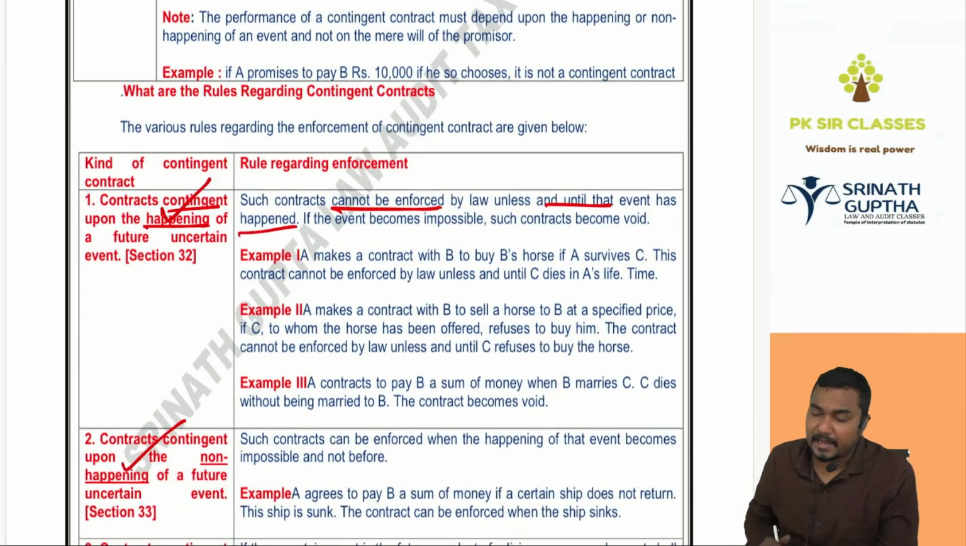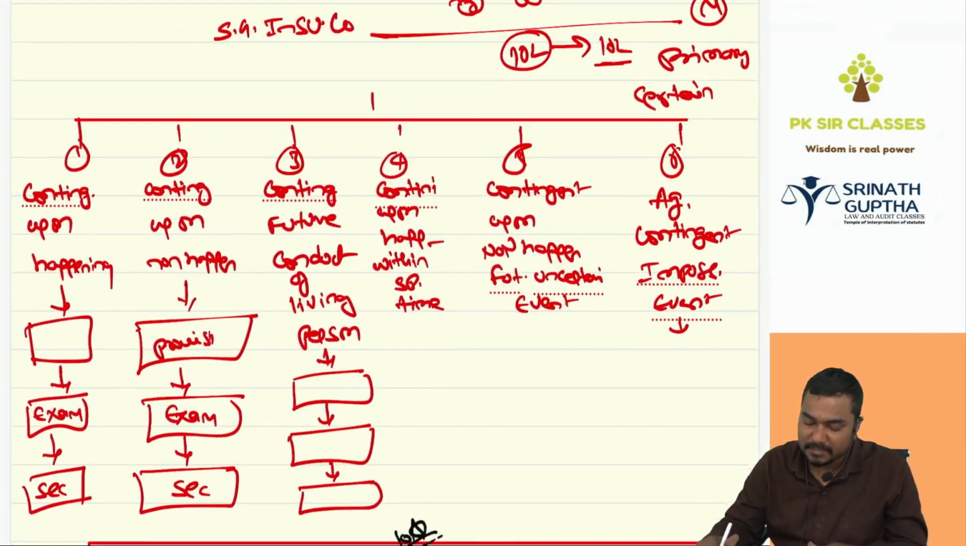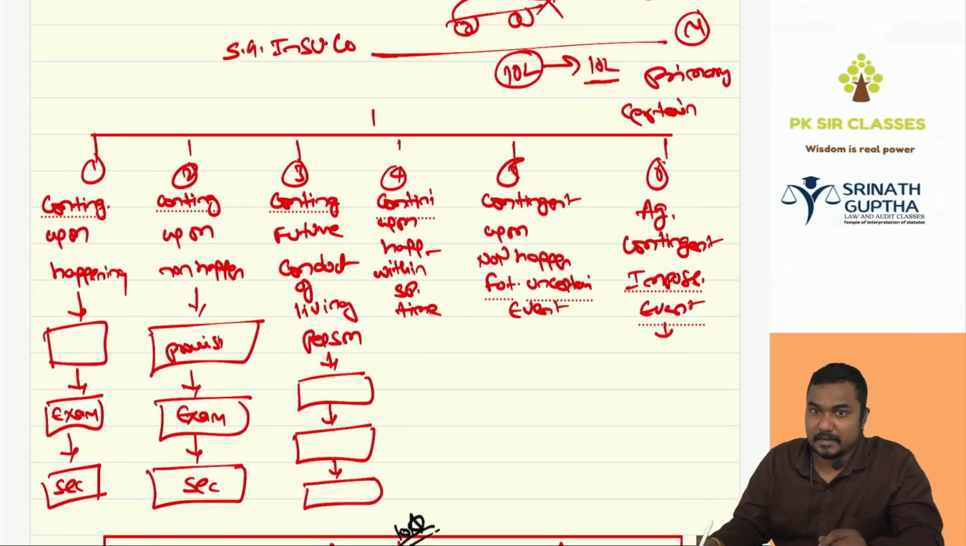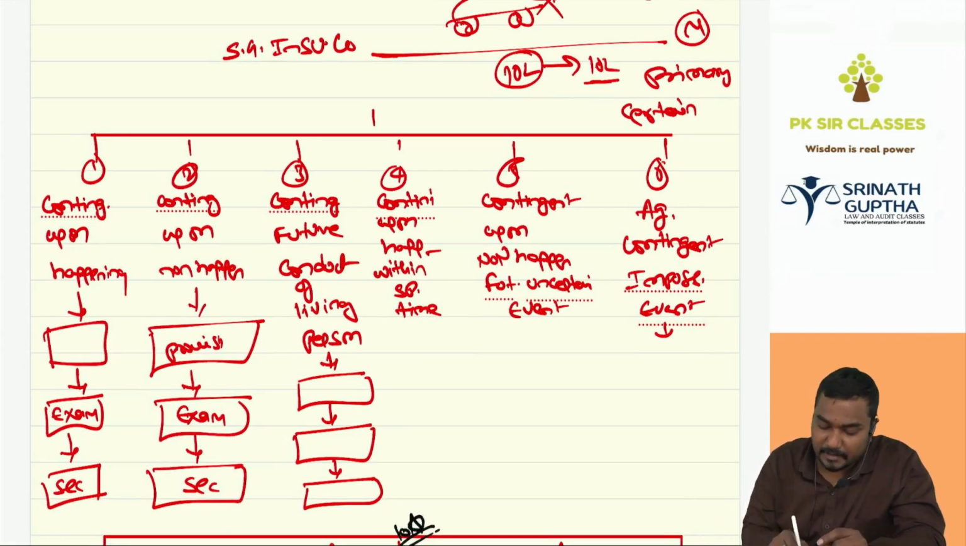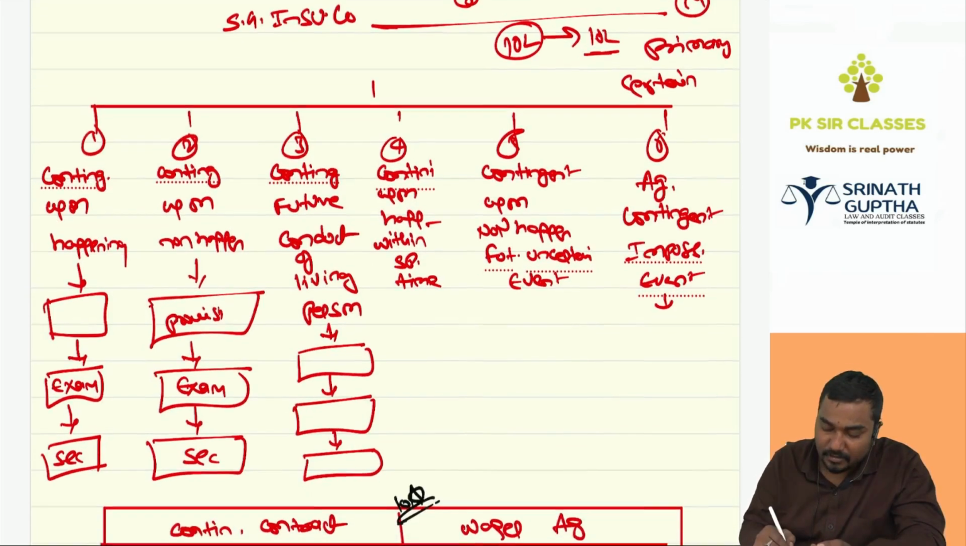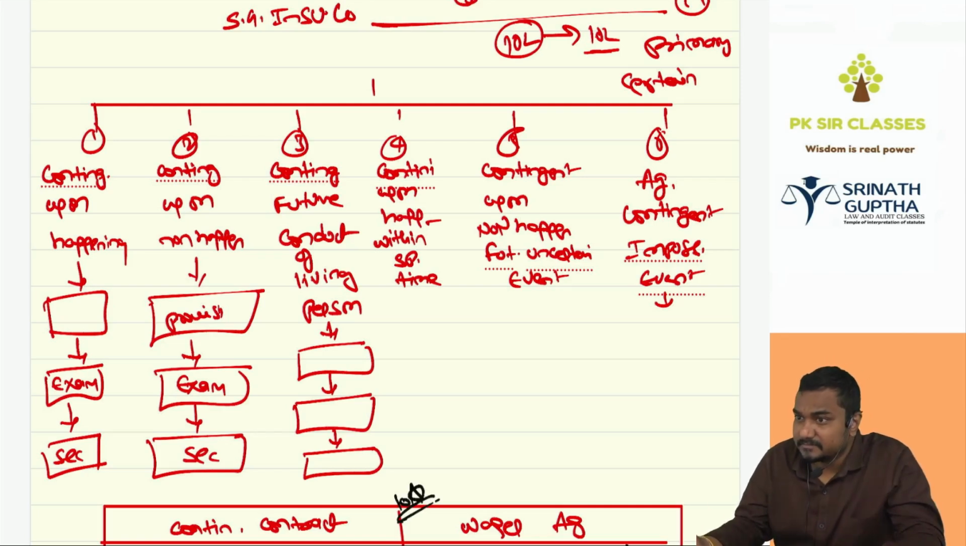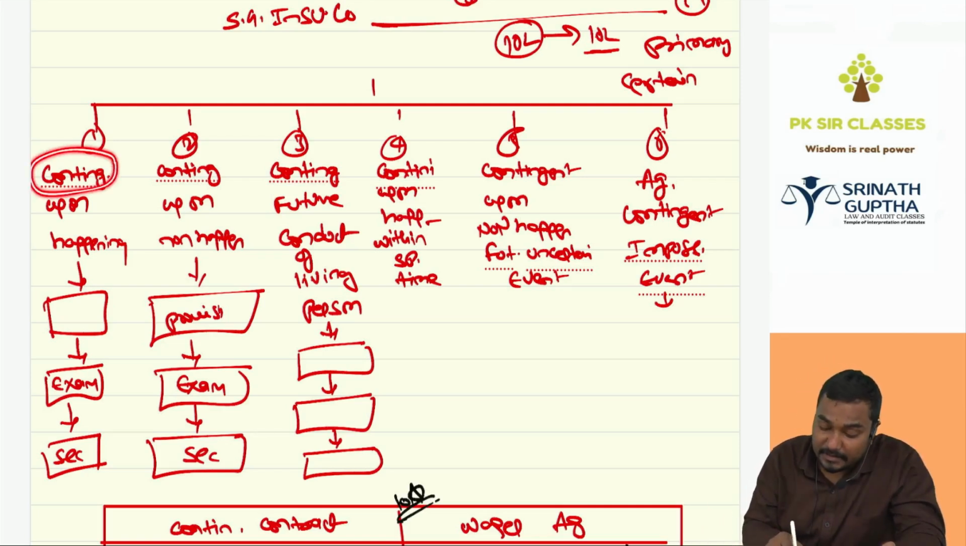Next, types of contingent contracts. How many types? Six types. First one, contingent contract: agreement contingent upon the happening of a future uncertain event. If the ship arrives, I will give the watch. If the ship does not arrive, I will not give the watch. It depends on the event, contingent upon the happening.